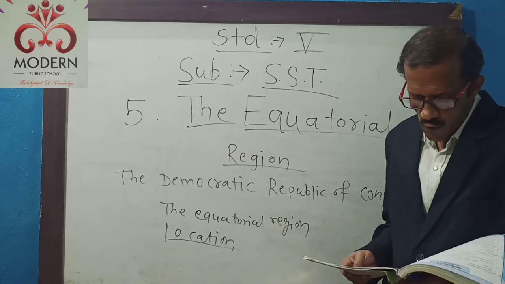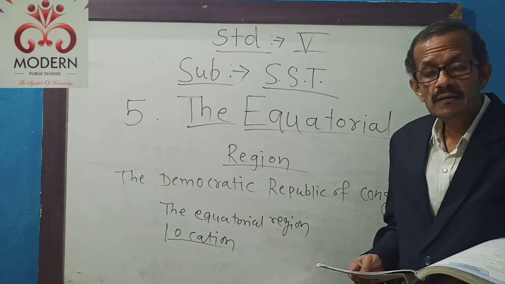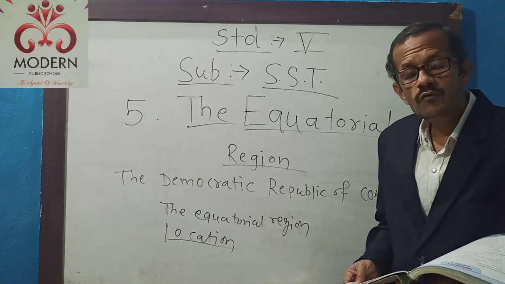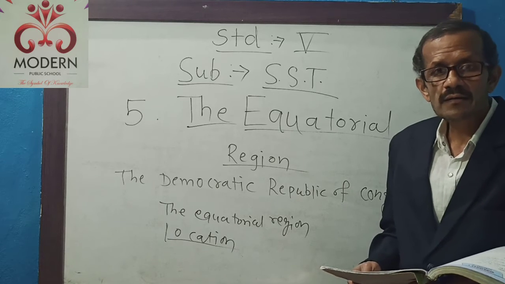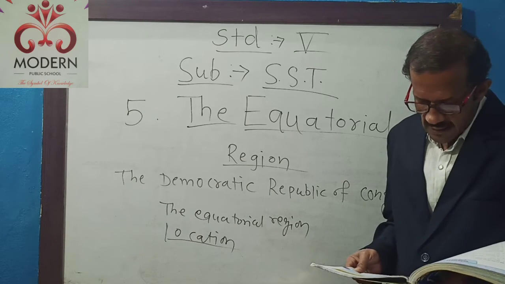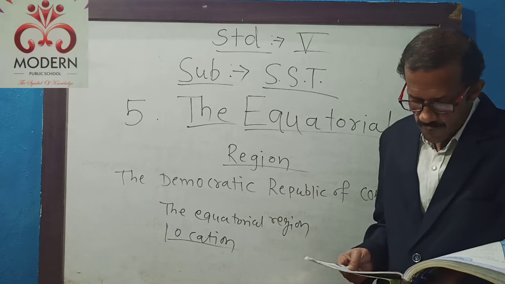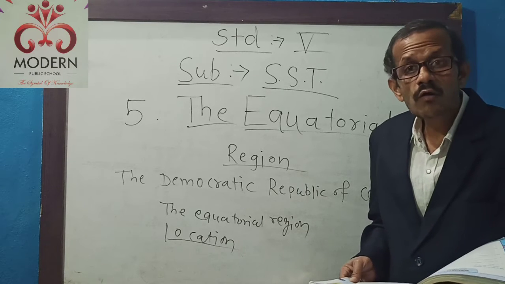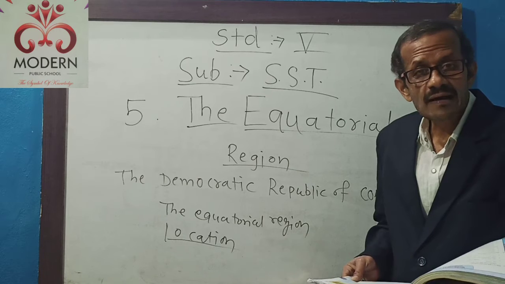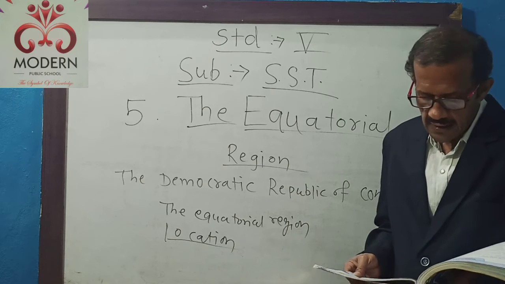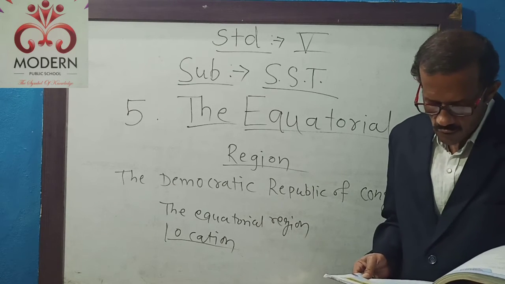The region is found on both sides of the equator. If you see, the torrid zone is on both sides of the equator. It lies between the Tropic of Cancer and the Tropic of Capricorn. Means this equatorial region lies between the Tropic of Cancer and the Tropic of Capricorn, that is, in the torrid zone.